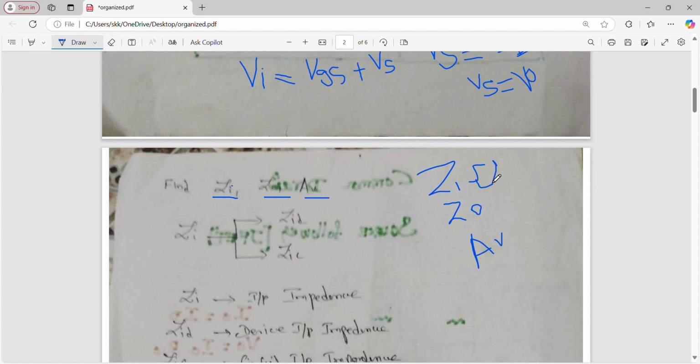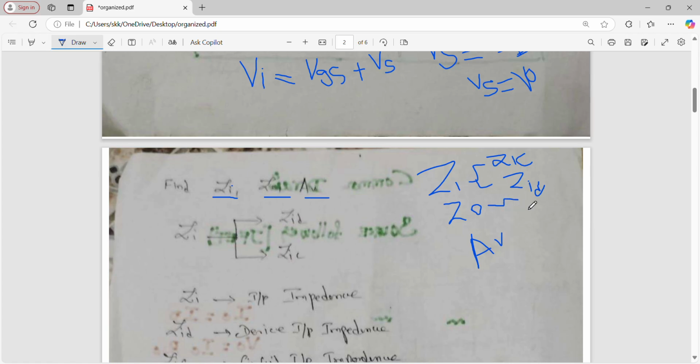One is Zic, that is input impedance for the circuit. Another one is Zid, input impedance for the device.